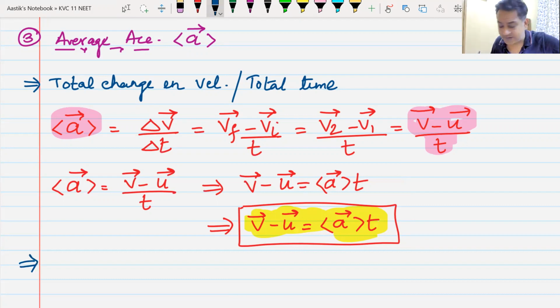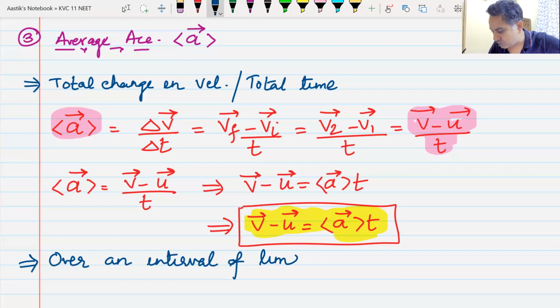Whenever we talk about average acceleration, it is always calculated over an interval of time. Do we understand this? Average values are always between 2 points or 2 instances or 2 occasions. Whenever you have 2 points, between A and B, between now and then, between 0 and 5, between 5 and 10 seconds, that value is known as average value. Do we understand this?